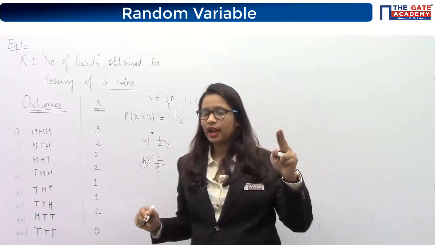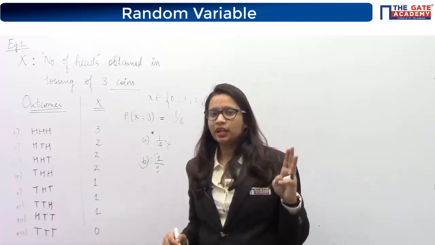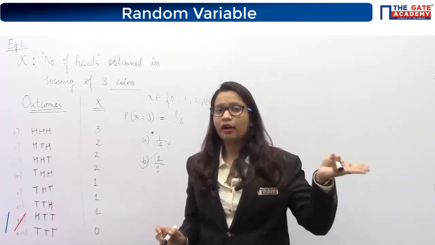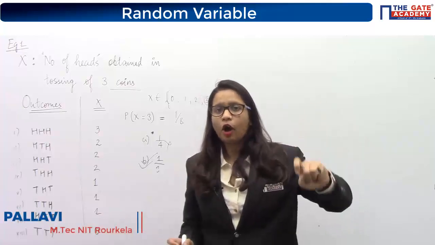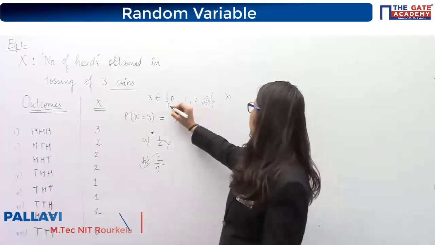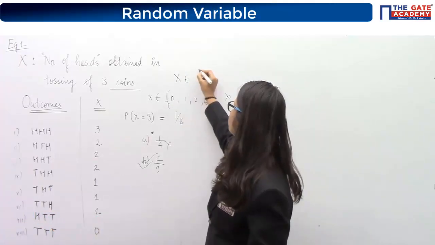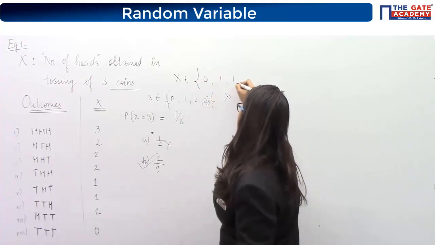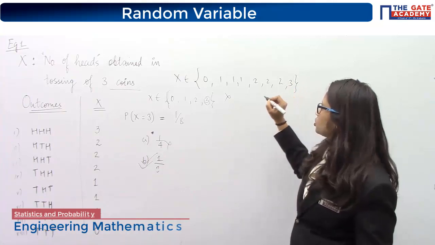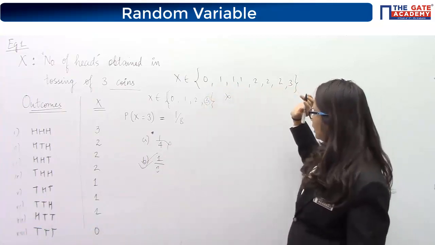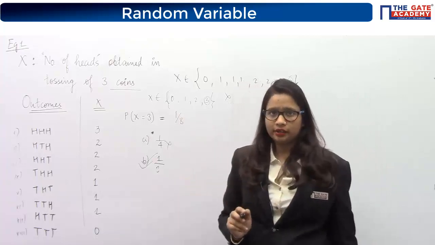Remember the first class where I told you that if there is a die on which there are only 3 numbers printed, that is 1, 2 and 3, then again you will have to list them down, how many times the number 1 is coming, how many times the number 2 is coming. So if you are saying that x is this one, you are wrong. X is 0 one time, 1 three times, 2 three times and 3 one time. So what will you say? Total possible cases are 8, among which 3 is one of them. So 1 by 8.